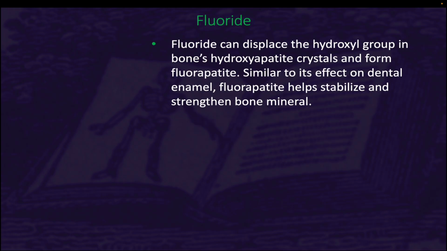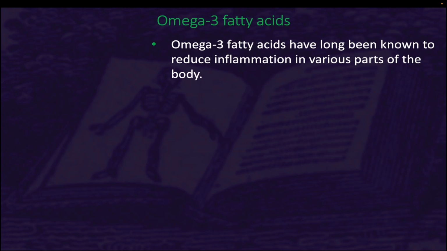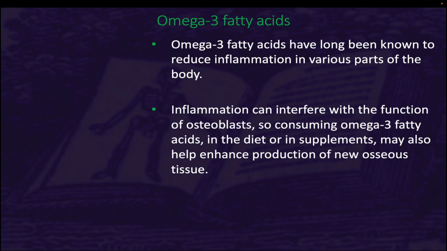Fluoride can displace the hydroxyl group in bone's hydroxyapatite crystals and form fluoroapatite. Similar to its effect on dental enamel, fluoroapatite helps stabilize and strengthen bone mineral. Fluoride can also enter spaces within hydroxyapatite crystals, thus increasing their density. Omega-3 fatty acids have long been known to reduce inflammation in various parts of the body. Inflammation can interfere with the function of osteoblasts, so consuming omega-3 fatty acids in the diet or in supplements may also help enhance production of new osseous tissue.